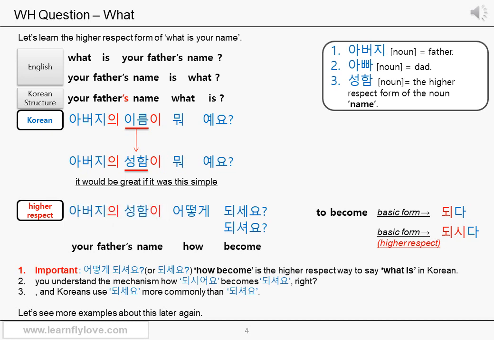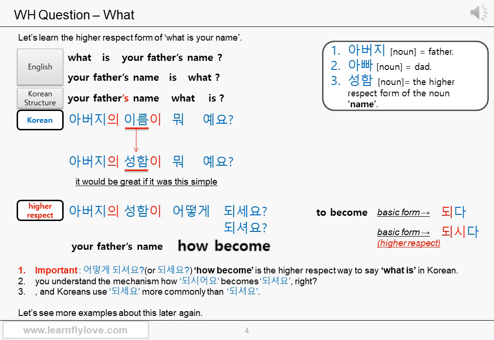아버지의 성함이 어떻게 되세요? 아버지의 성함이 father's name. 어떻게 means how. 되세요 is the higher respect form of the verb become that we never learned before. This is quite important. You should remember this is just how Koreans say. There is no particular rule for this. 어떻게 되셔요 or 되세요, how become is the higher respect way to say what is in Korean.